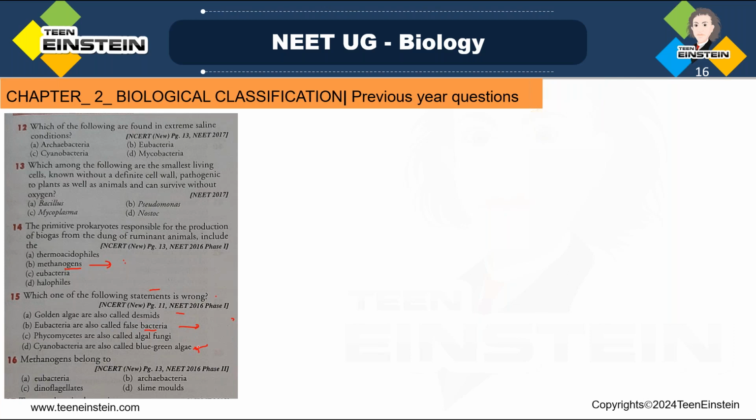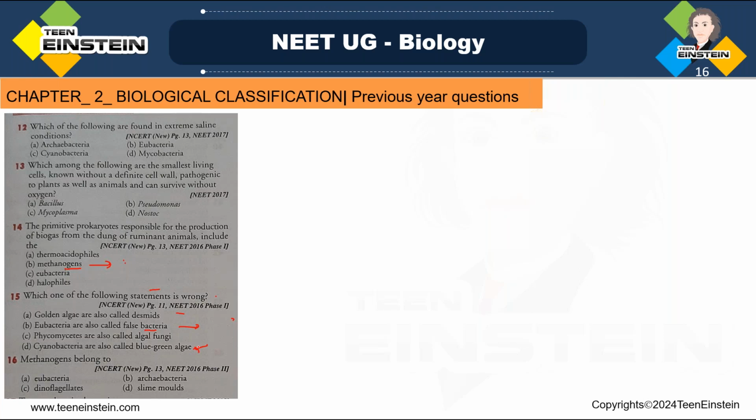Okay, so the incorrect statement is option B. Eubacteria are also called as false bacteria. So how can we correct that statement? Eubacteria are also called as true bacteria, which are exhibiting all the correct features or all the true characteristic features of the group Eubacteria. Clear? Next question, question number 16.